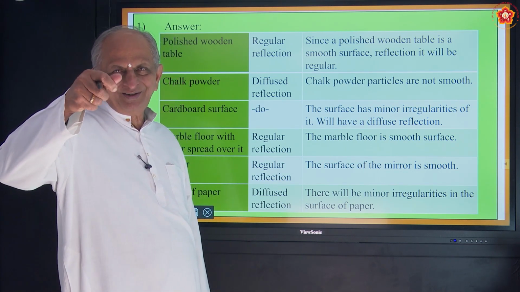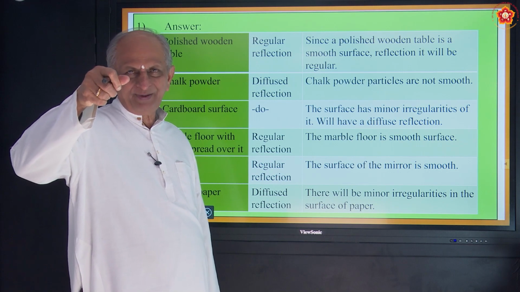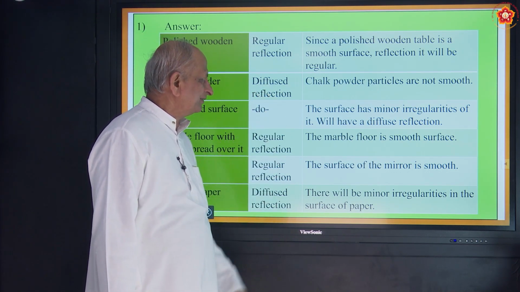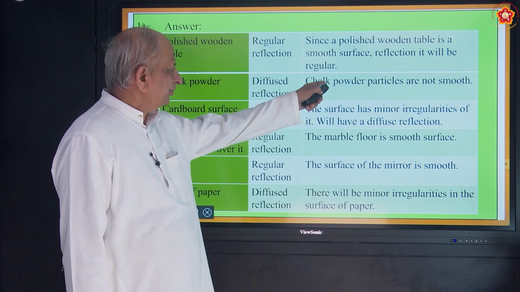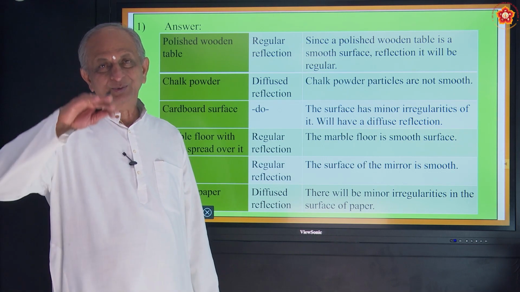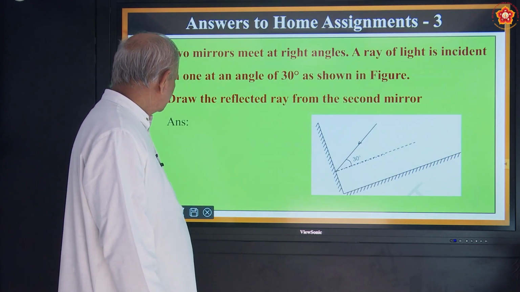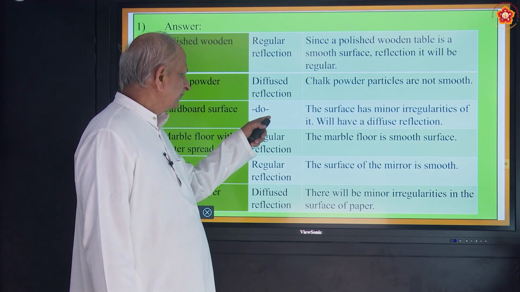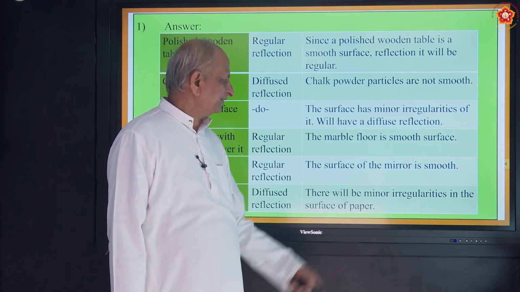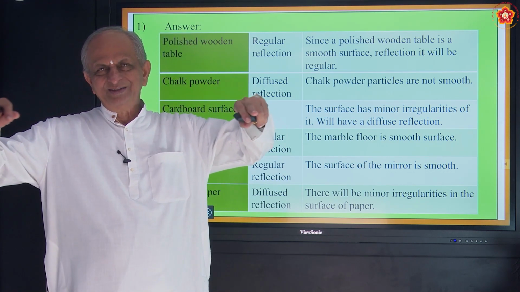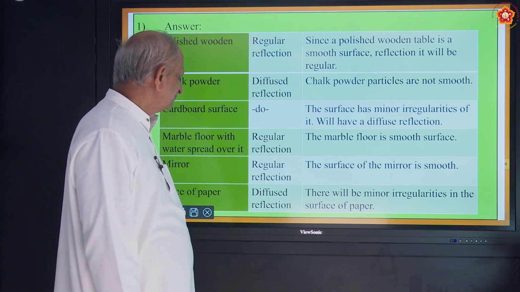When you squeeze a chalk piece, it becomes powder. Reflection is diffuse reflection because chalk powder particles are not smooth. Size will be different, correct? Cardboard surface. The surface has minor irregularities and will have a diffuse reflection. So there will be little ups and downs.